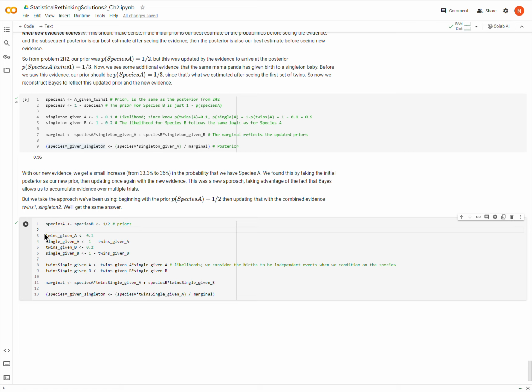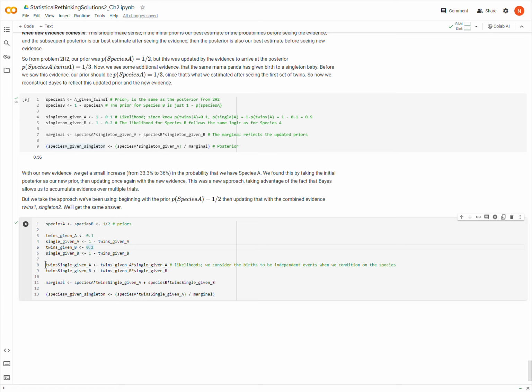This is information that was given to us in the problem, right, namely that twins given species A is 10%, so the singleton given A is 90%, and similarly for species B. Okay. So these are the two events, but those aren't my likelihoods because the evidence I want to incorporate is both twins and a singleton birth.